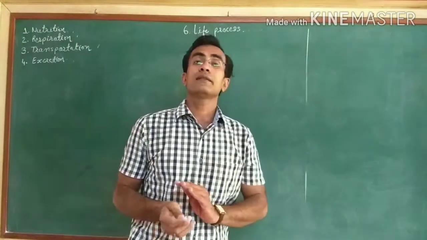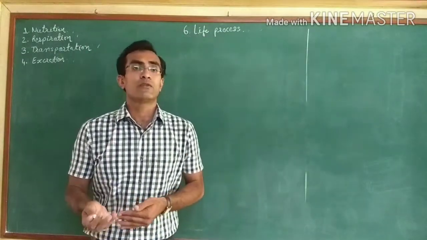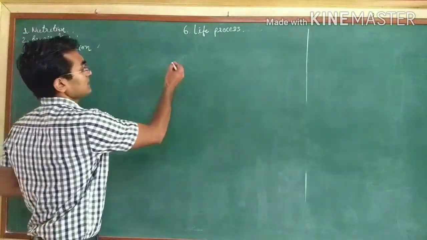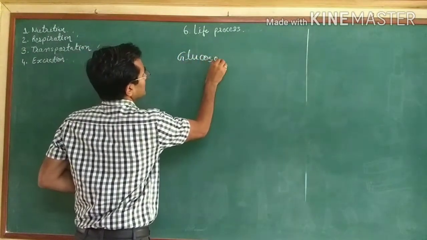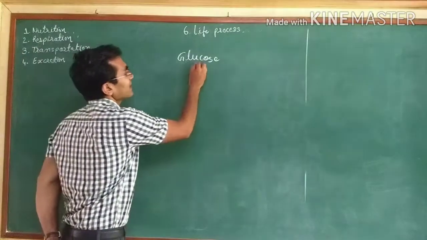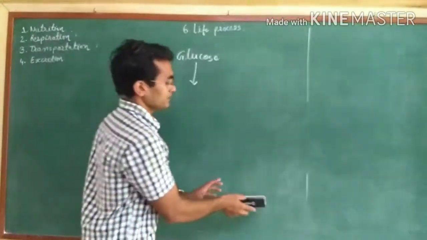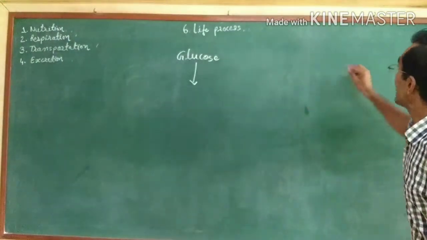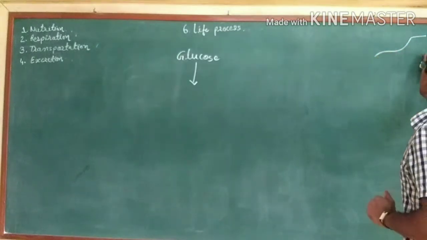As we know, there are 2 types of respiration process: one where oxygen is required and one where oxygen is not required. If we take glucose, this glucose will get transported to some organ. Where does this glucose come from? Just to give you a brief: during the digestion process, absorption has taken place.